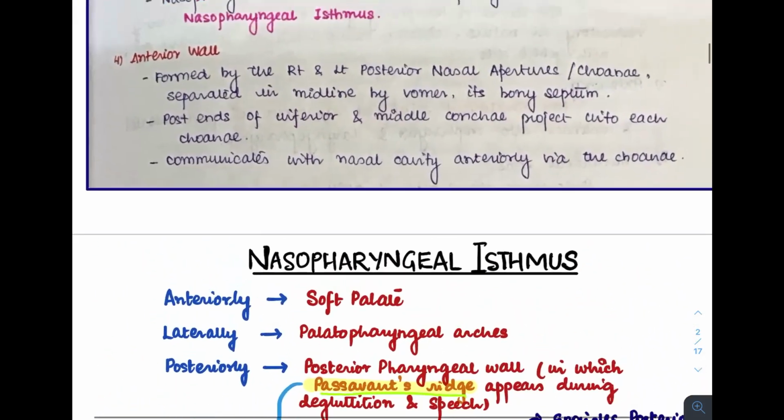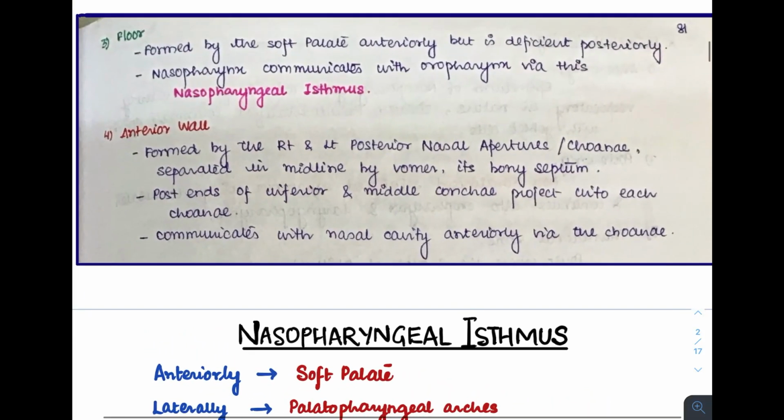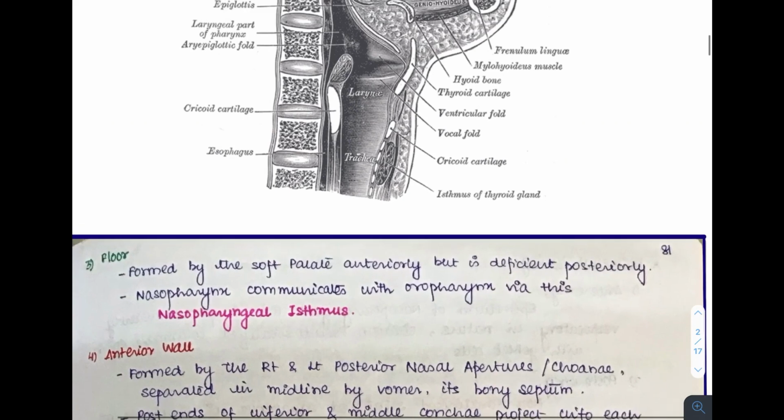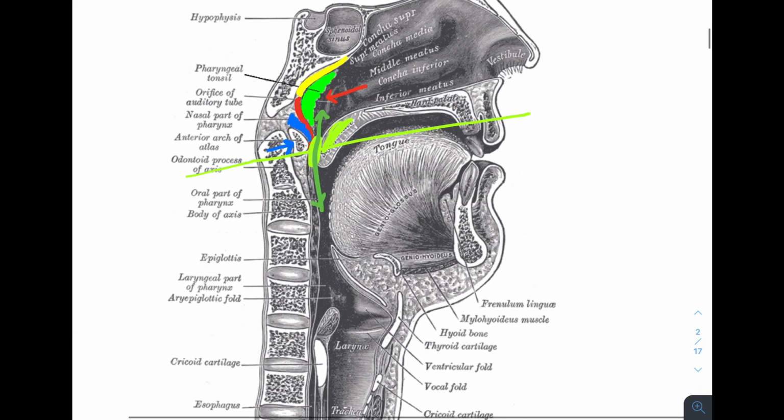Now, since I've told you already about the nasopharyngeal isthmus, we'll move on to the next boundary, which is the anterior wall. The anterior wall is formed by the right and the left posterior nasal apertures or choanae, separated in the midline by the vomer, its bony septum. The posterior ends of the inferior and the middle concha project into the choana, and through this anterior wall is how the nasopharynx communicates with the nasal cavity anteriorly.